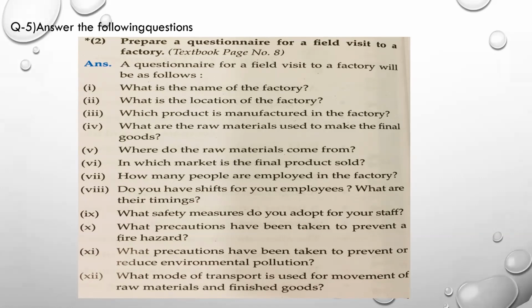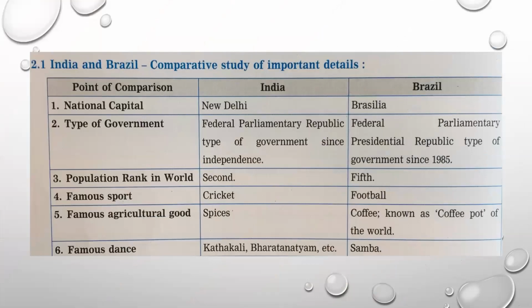Now let's proceed. With this, students, we have done the discussion of assignment 1, which was based on your field visit. Now we are going to start with the revision of main points related to India and Brazil in chapter number 2, that is location and extent. So according to these lessons, let us have a look at the main points.